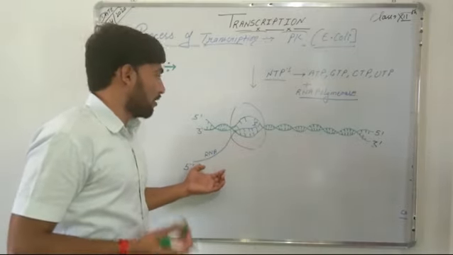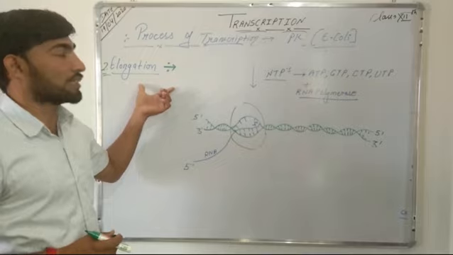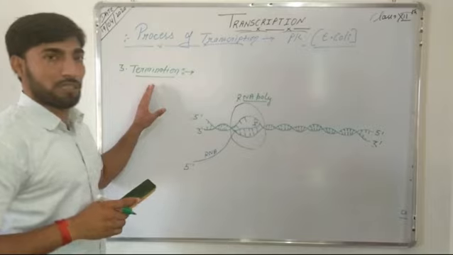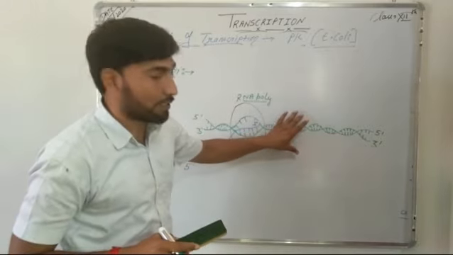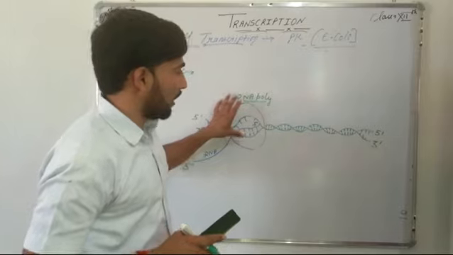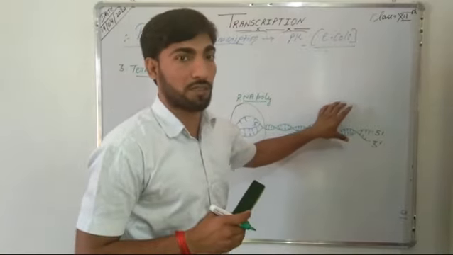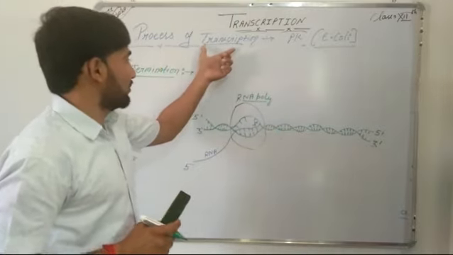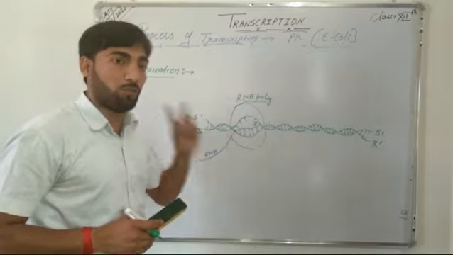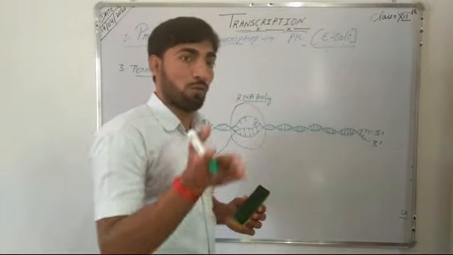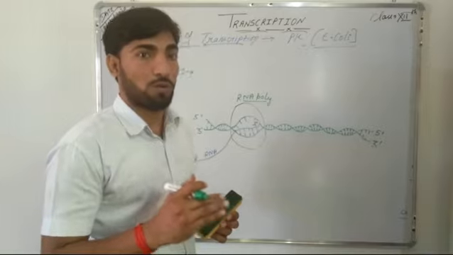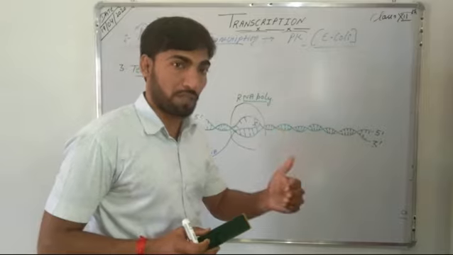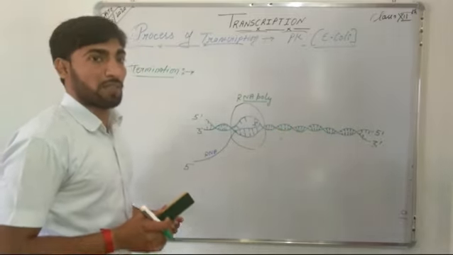And now we will study the last step of the transcription process, that is termination. During the termination process, when all the template strand or the structural genes get transcribed and RNA polymerase reaches the terminator region, then at the terminator region the transcription process gets terminated by two different processes, that is rho dependent termination and rho independent termination. So termination occurs by two methods, rho dependent and rho independent.